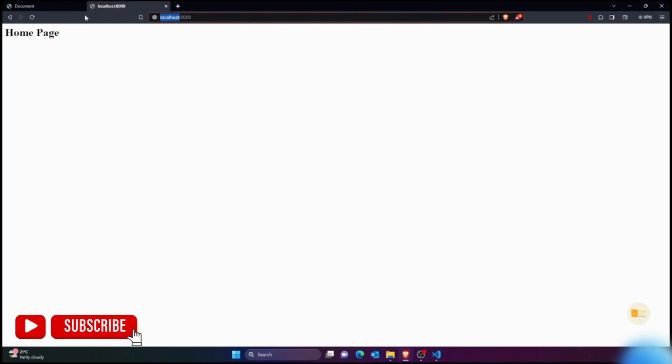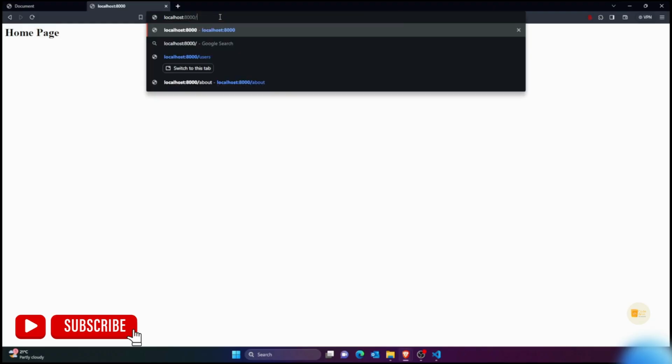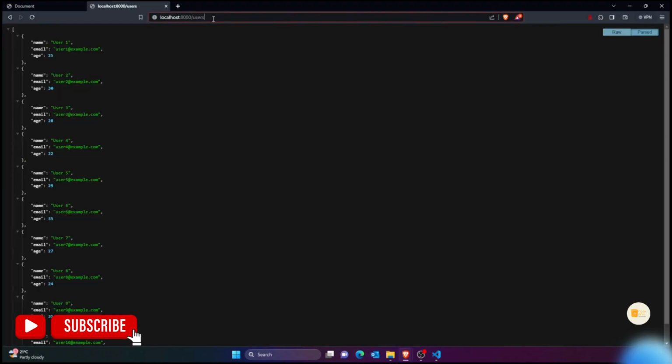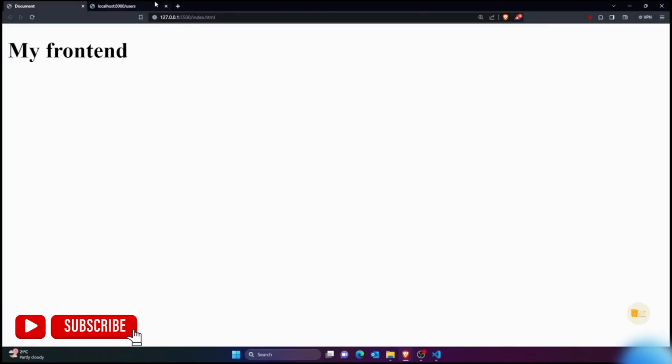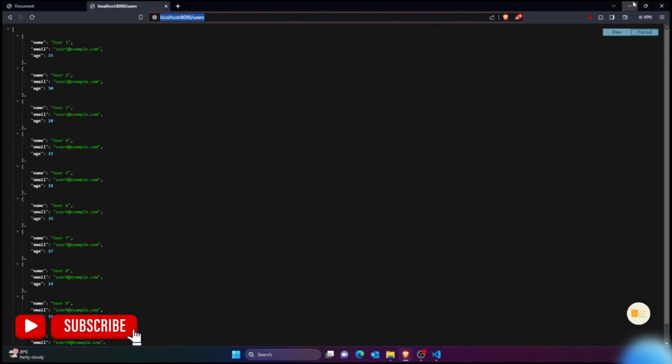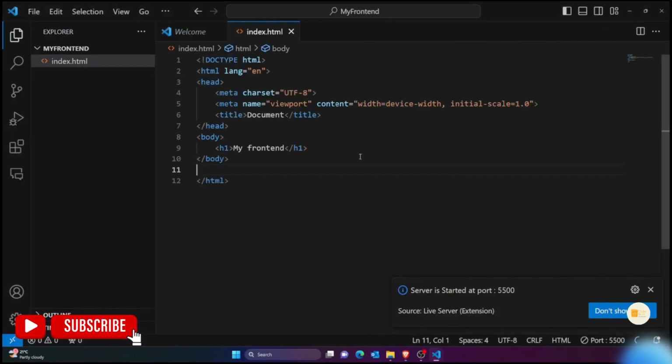So from your backend, you actually want to get data. That means your backend would be sending some data. What data? Suppose users data. Your backend is sending users data when I call this API. So from front end, I would be calling this API. How can I do this? So I can simply say, just call this by simply using fetch method in JavaScript, and later on you know what to do with that, but right now I'm just showing you an example.